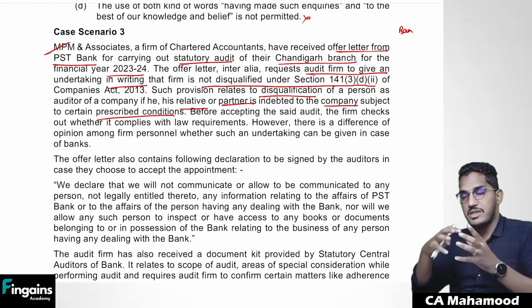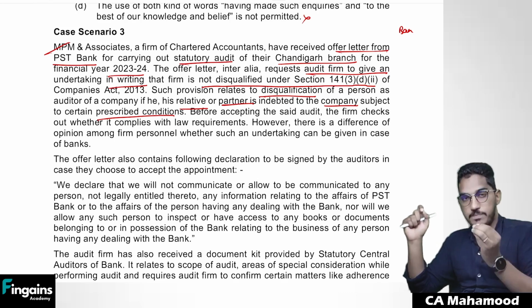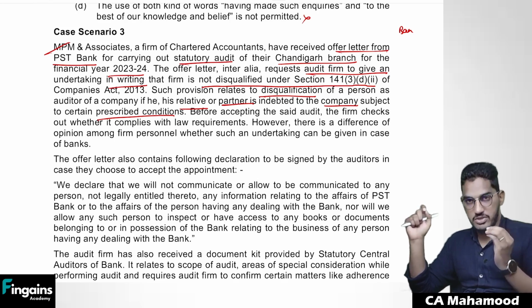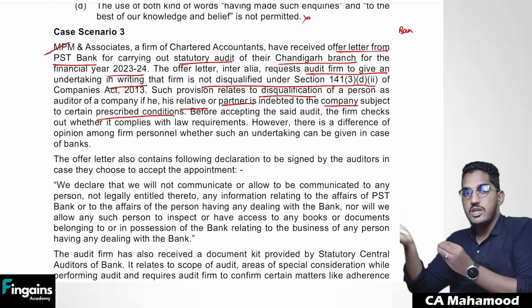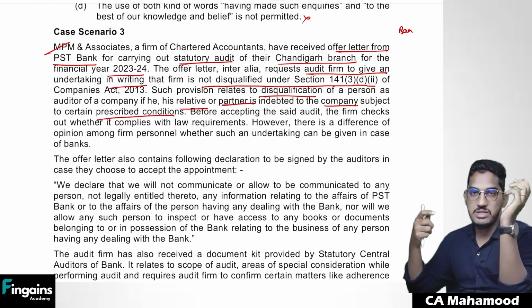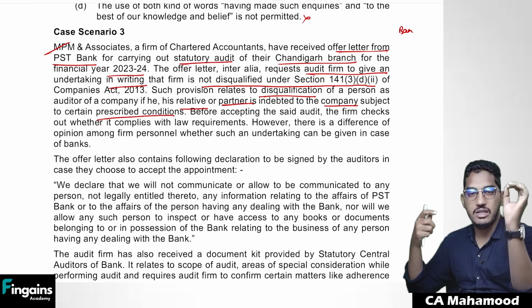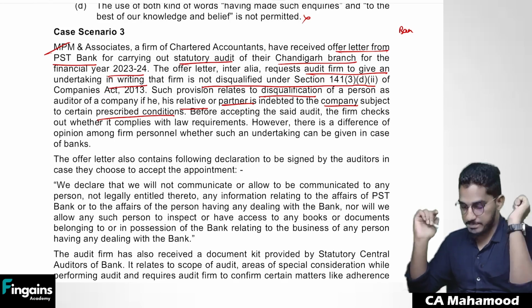So even the bank is asking the auditor, sir, please give me a written confirmation that neither yourself nor your relative nor your partner have been indebted to us. Why? Because if you are indebted to the client for which you are doing the audit, that will be a self-interest threat. So in order to protect independence, the bank has asked the auditor to give a written confirmation that neither them nor their relative nor their partner have been indebted to the bank, so that they are independent. They are not having any kind of self-interest threat.